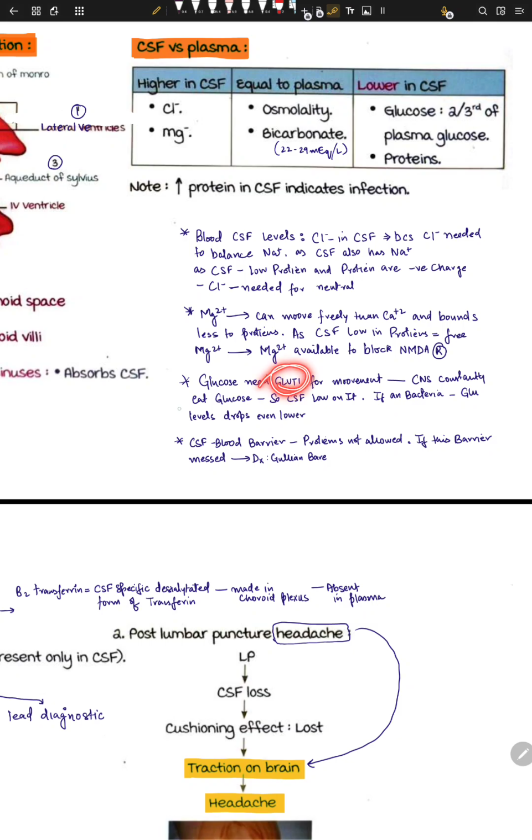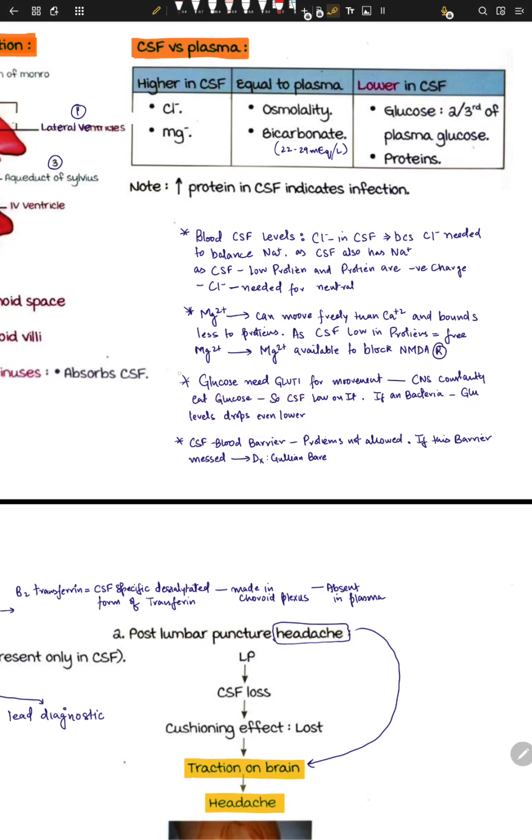GLUT is the receptor for taking in glucose, because glucose is a big molecule, right? So the CNS constantly eats glucose. What is CNS? CNS is the central nervous system. So the brain eats glucose all the time, so CSF is low on it. If bacteria invade the CSF, the glucose level drops even lower.